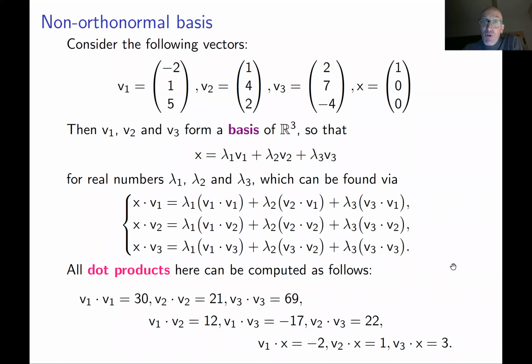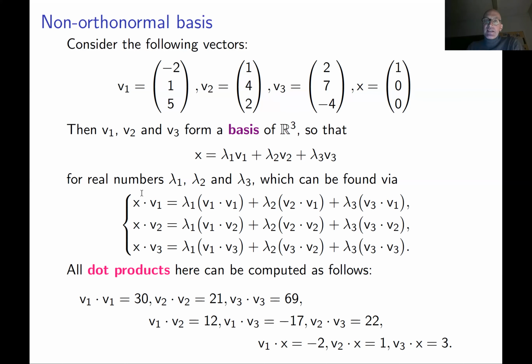But moreover, if these vectors were orthonormal, then this system of equations is going to simplify much more. Everything except the diagonal is going to be 0, and on the diagonal you're going to have lambda 1 here, lambda 2 here, and lambda 3 here, because v3 dot v3 is 1, v2 dot v2 is 1, v1 dot v1 is 1. So you solve it immediately. Actually, it's already solved for you. This is exactly what is proved on the previous slide.